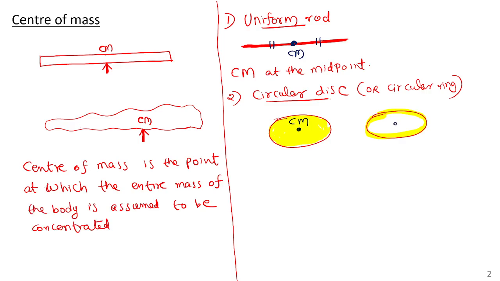In this case also, I have to keep my finger at the center. Then the circular ring can also be balanced. Here I make a small assumption that the mass is only along the perimeter, but we assume there are certain massless supports connecting the center. So I keep my finger at the center, then the ring can also be supported, balanced.